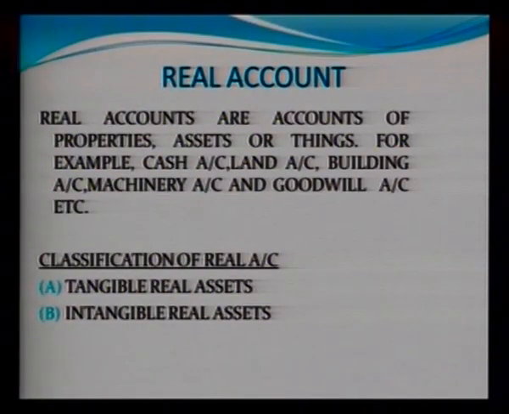Now, personal account can be classified into three categories, as we've told you: natural person, artificial person, or representative person. Then what is the real account? In real account, we take all the assets, such as building account, furniture account, land account, all the assets which are in the business.